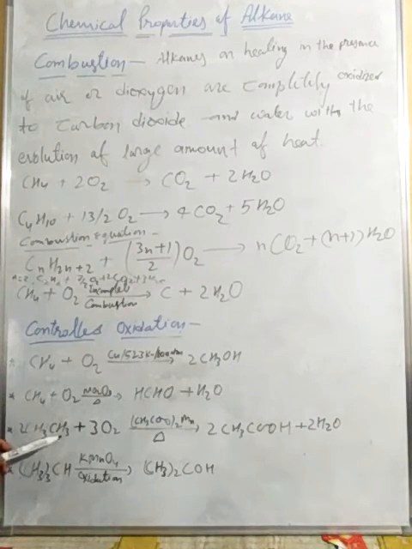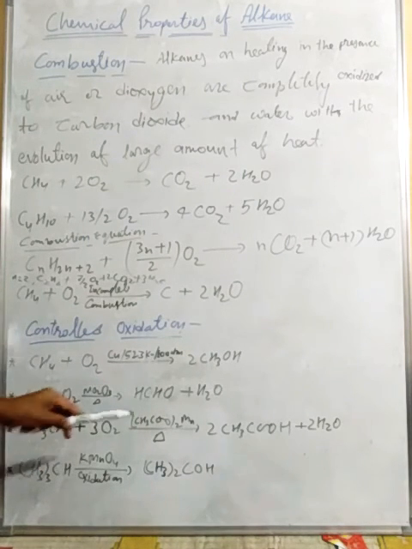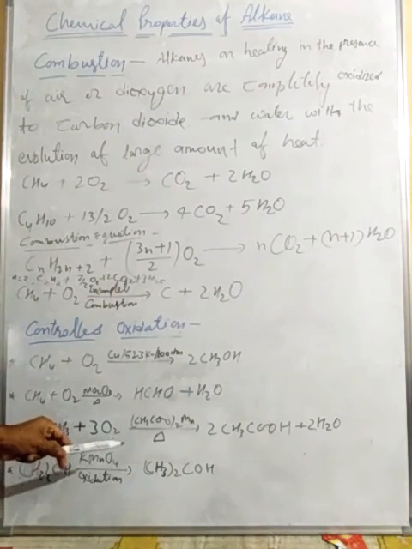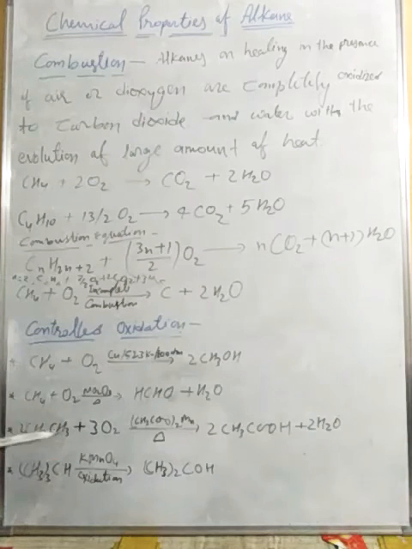Next, CH3CH3 plus O2 with (CH3COO)2Mn on heating forms 2 CH3COOH, a carboxylic acid. Next, (CH3)3CH oxidized in the presence of KMnO4 gives (CH3)3COH, they are formed differently.